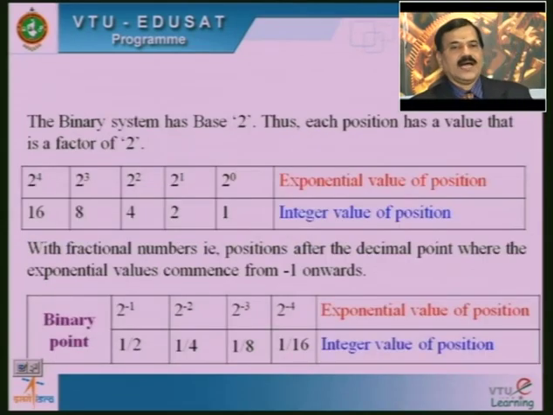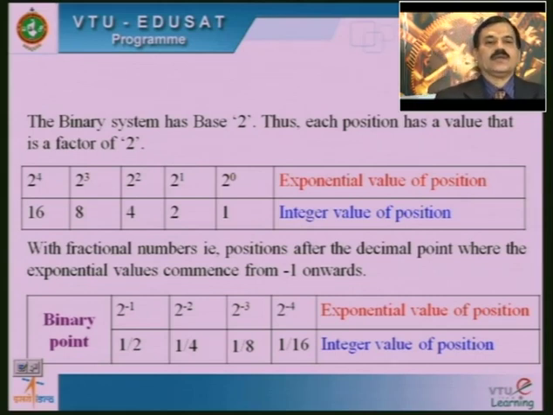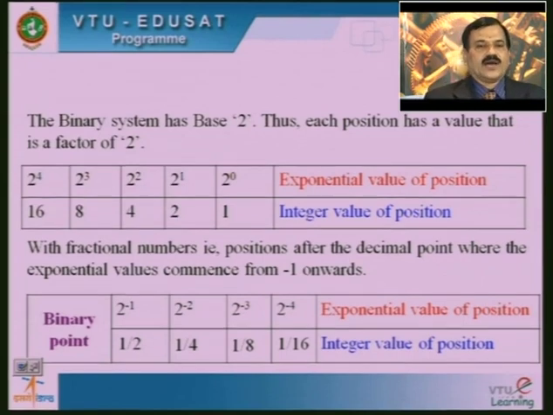The binary system has base 2, thus each position has a value that is a power of 2. Now look at the table. 2 to the power 4, 2 to the power 3, 2 to the power 2, 2 to the power 1 and 2 to the power 0 represent the exponential values of the positions. Now, if we decode it to the decimal value, 2 to the power 4 is 16, 2 to the power 3 is 8, 2 to the power 2 is 4, 2 to the power 1 is 2 and 2 to the power 0 is equal to 1. That indicates the individual position values.